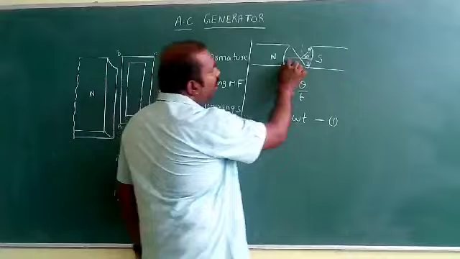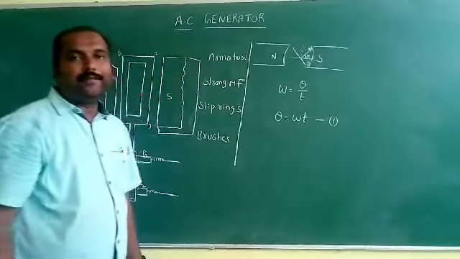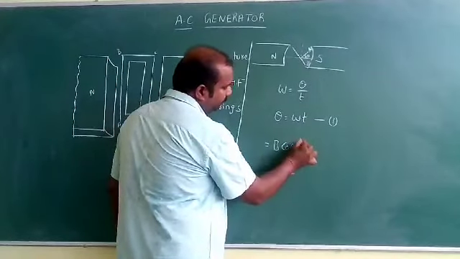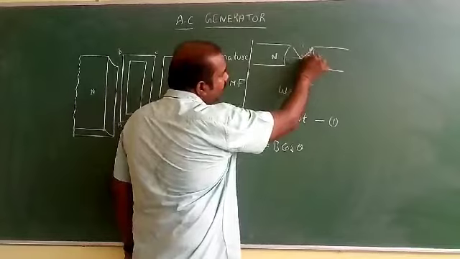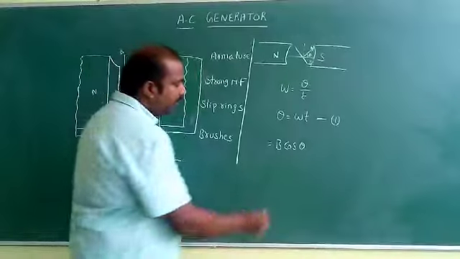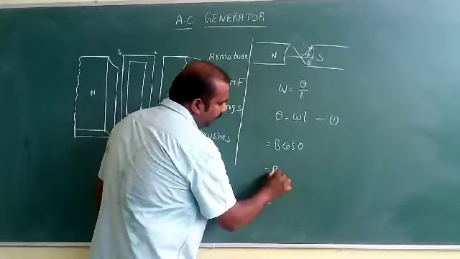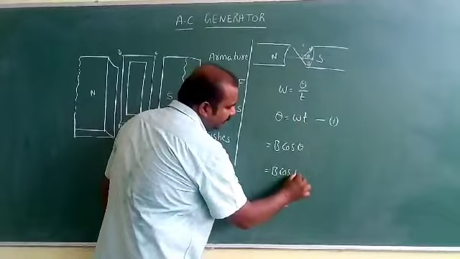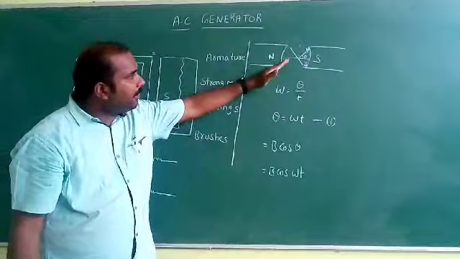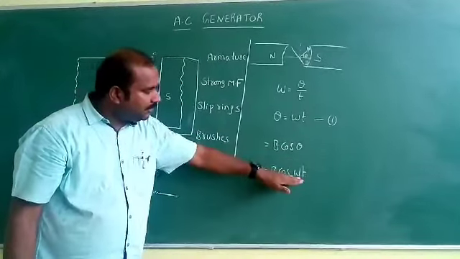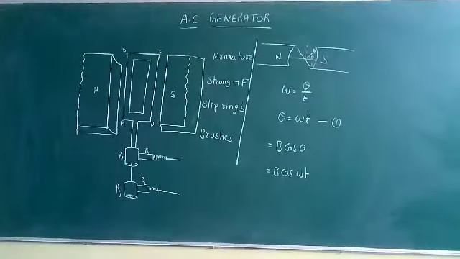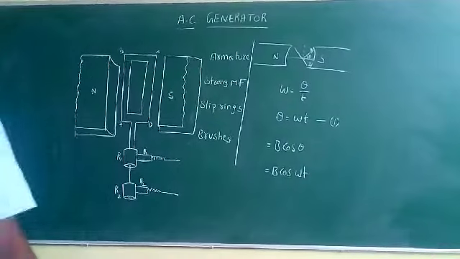Next, the component which is perpendicular to the plane of the coil is given by B cos theta. That is the reason I am taking B cos theta. Now, in place of theta, I am substituting omega t, so the perpendicular component is B cos omega t.